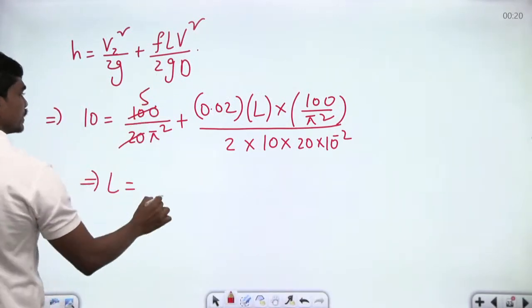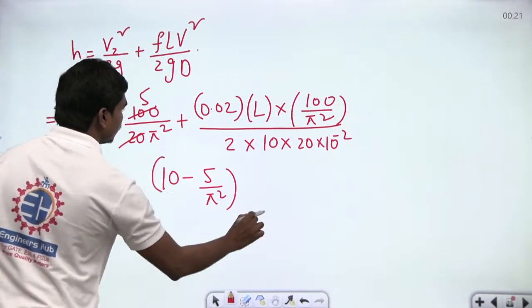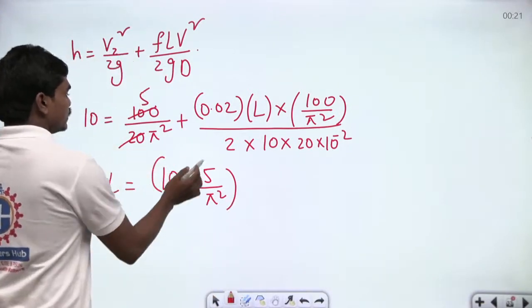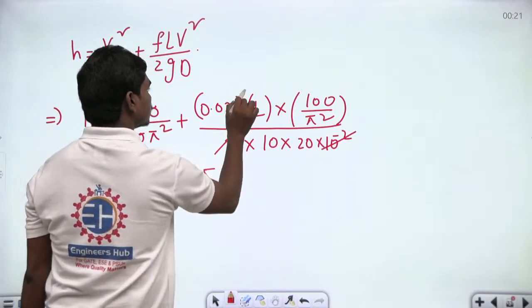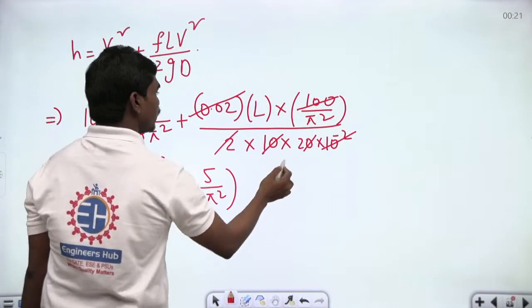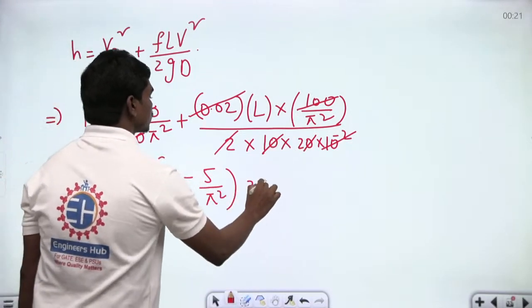This is 5 anyhow. So 10 minus 5 by pi square. Okay, 10 minus 5 by pi square. So let us perform a few calculations here. This 2 into 10 power minus 2 cancels this 0.02, and this 100 cancels these two things. So L by 2 pi square is what you have. So this has to be multiplied with 2 pi square.